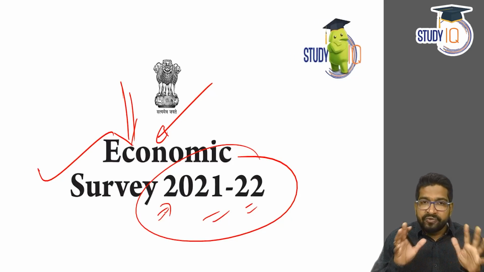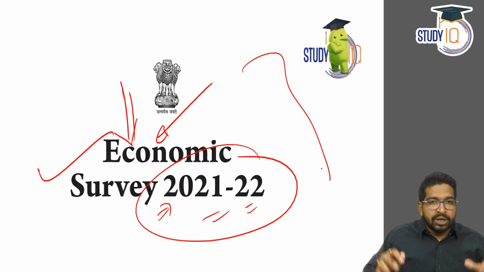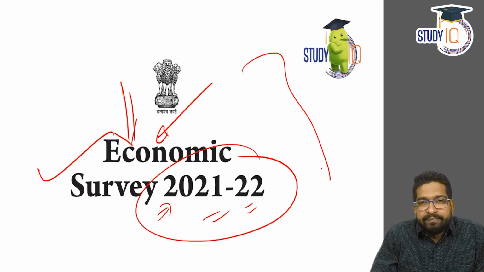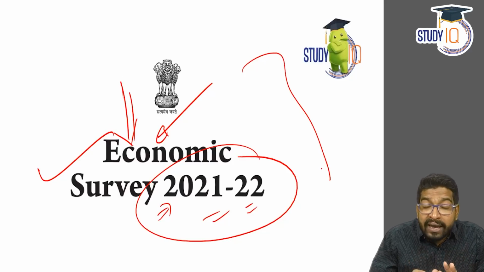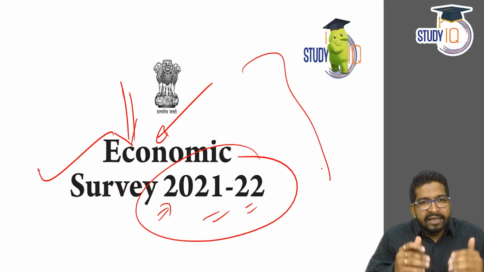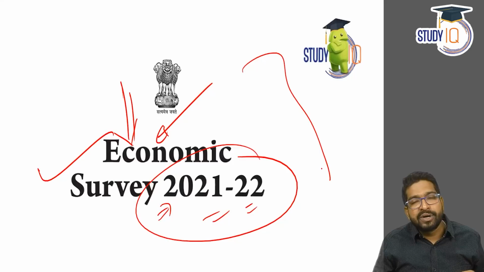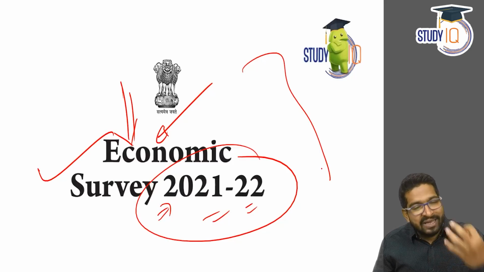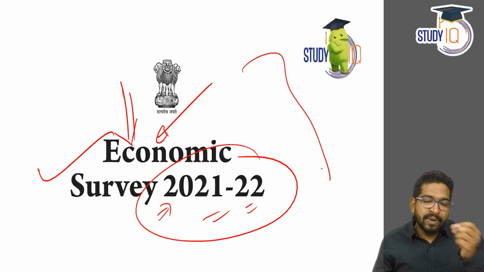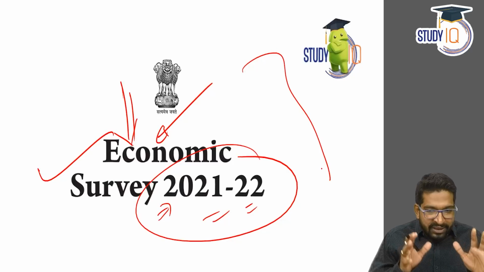Now, in this report, first we'll take a macro overview of the Indian economy and why the predictions of the economic survey have been positive. The economic survey says that India's GDP growth outlook is quite positive. More than 8% growth is anticipated. We'll talk about why such growth is anticipated, and then we'll move on and talk about different sectors of the Indian economy. We'll take out some important information from this, which is very important for UPSC Civil Services as well as State PSC. So that would be the approach here.